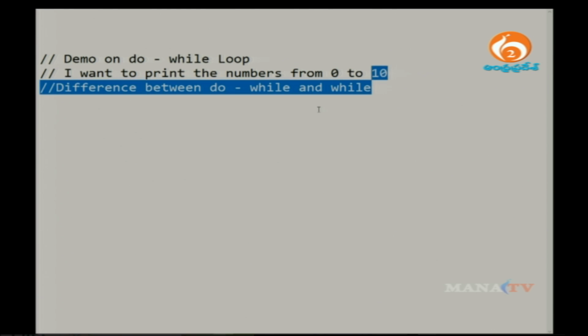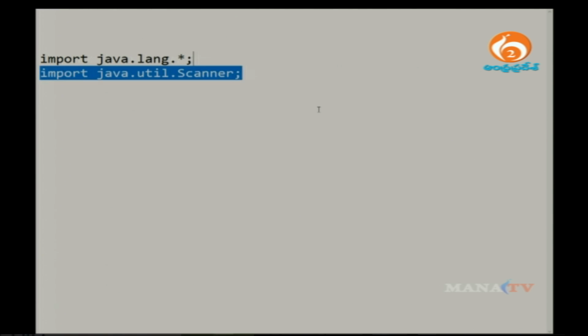Yes, alright. So first thing is I need to import a basic package called java.lang.*, the default package, followed by java.util.Scanner, because whenever we need to take an input from the user, we basically go for the Scanner class.